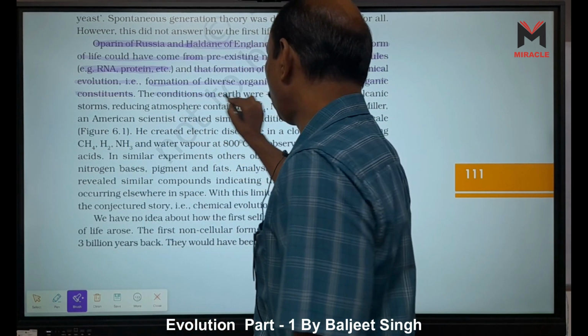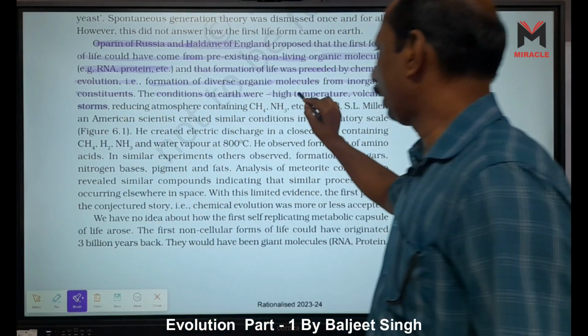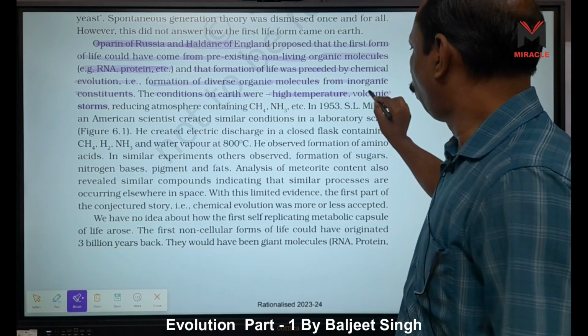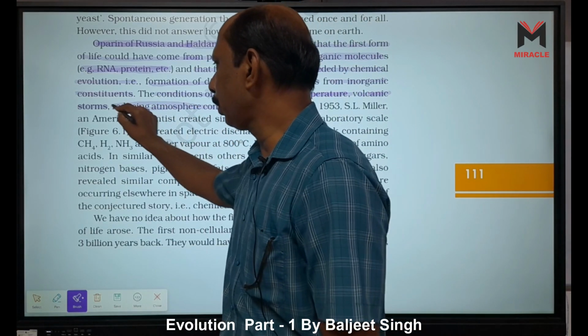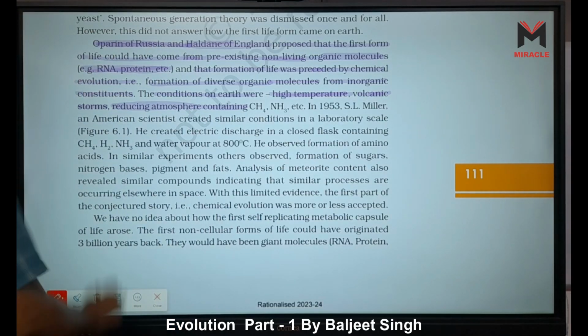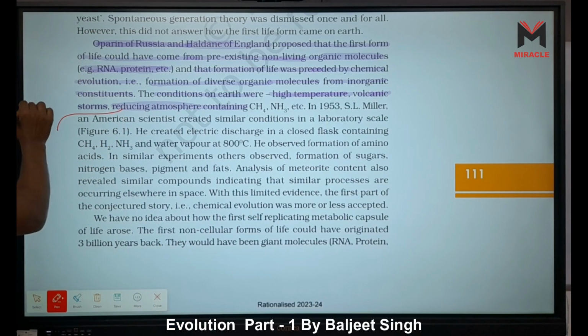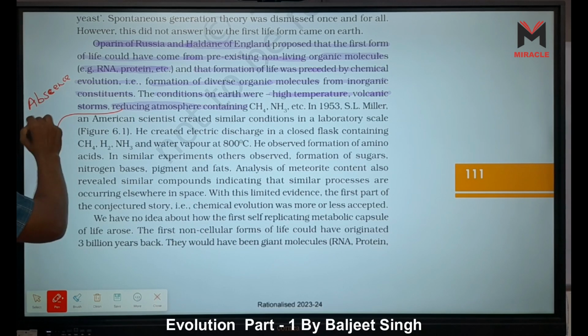The conditions on earth were high temperature and volcanic storms. At that time the temperature was very high, volcanic storms were there, and a reducing atmosphere. Why is it reducing? Because of the absence of oxygen. Reducing means absence of oxygen, right? That's why it is called a reducing atmosphere.